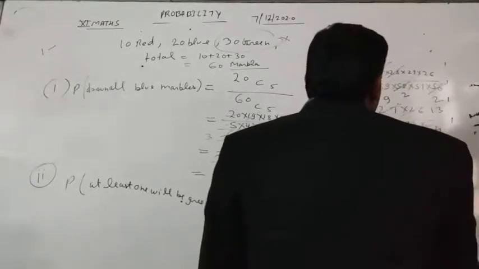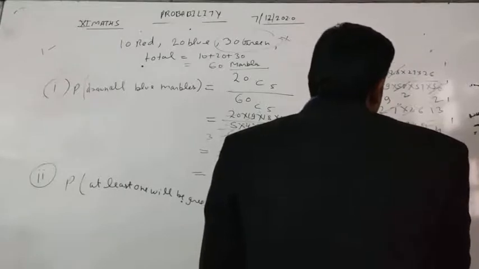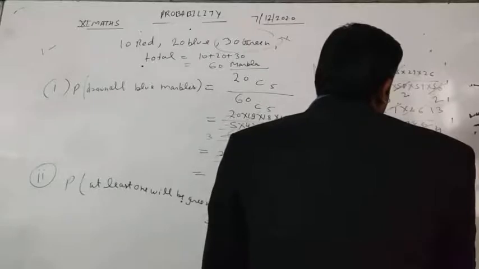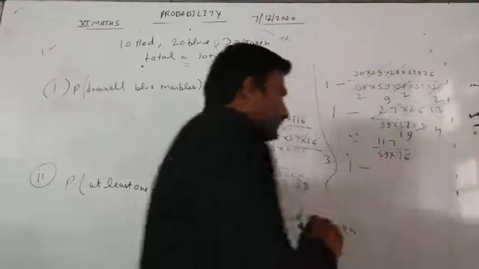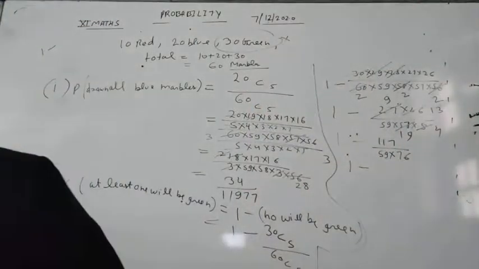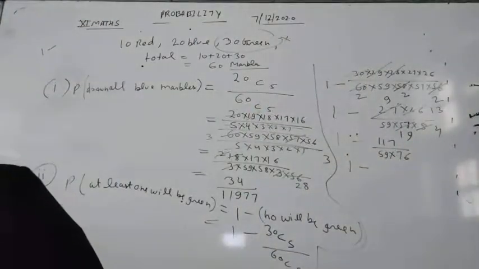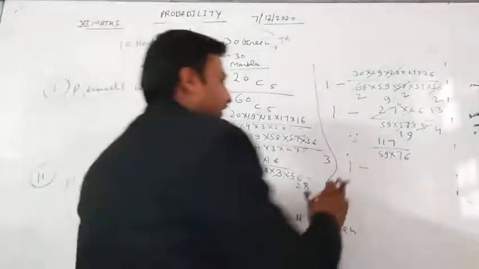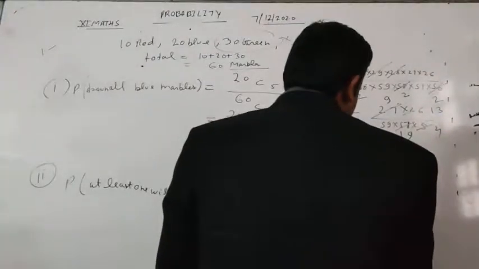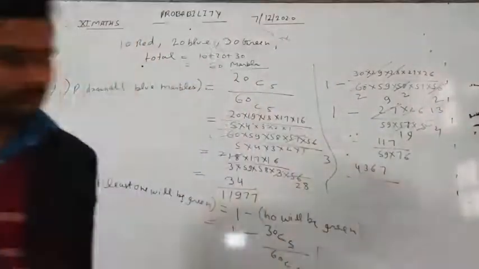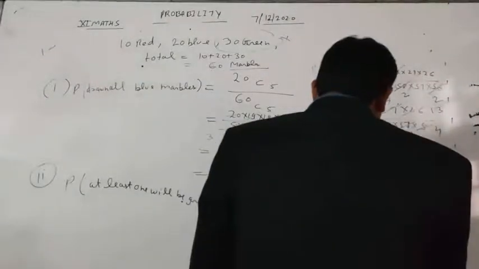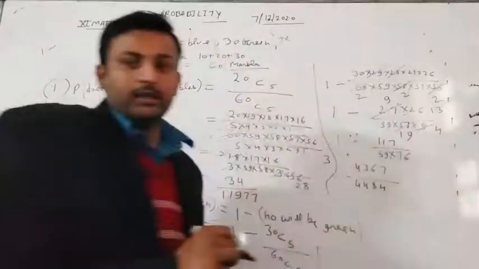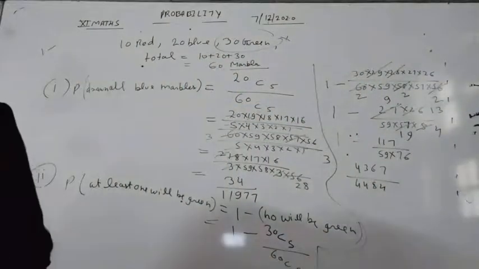So 19 into 13 into 9 is 117 by 59 into, okay. So 1 minus, after solving this, our answer will be 4367 by 4484. So it will be our answer, students.